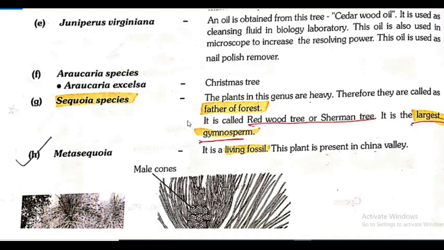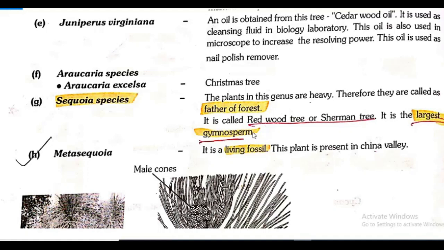It is called redwood tree or Sherman tree, and this is the largest gymnosperm. So very important: the largest gymnosperm is redwood tree or Sherman tree, also known as sequoia tree. Which is the smallest? Which is coming under lower gymnosperm, Cycadophyta, the last order?